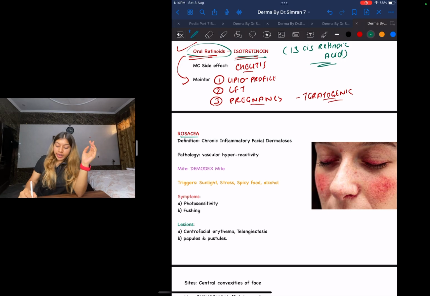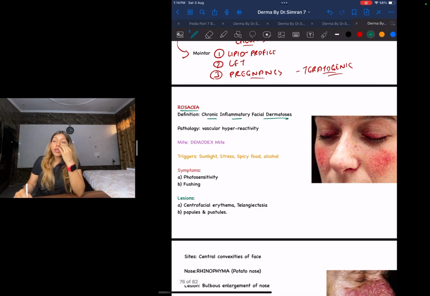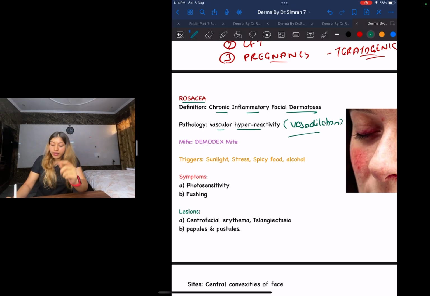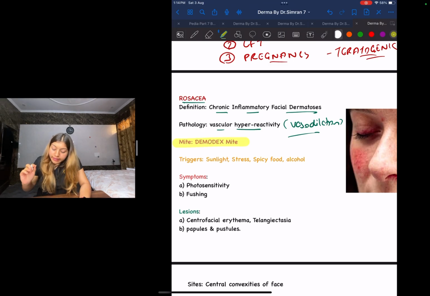What is rosacea? It is a chronic inflammatory facial dermatosis. It is a chronic inflammatory lesion of your face. What is the pathology? What causes it? It is because of vascular hyperreactivity, which basically means vasodilation. And there is a mite, this is a PYQ, called the Demodex mite, that is associated with this.